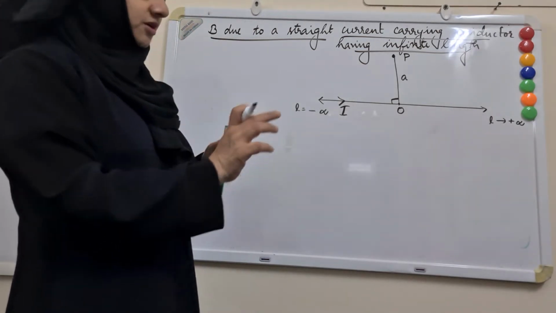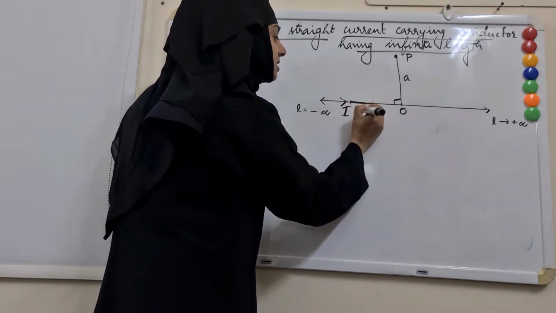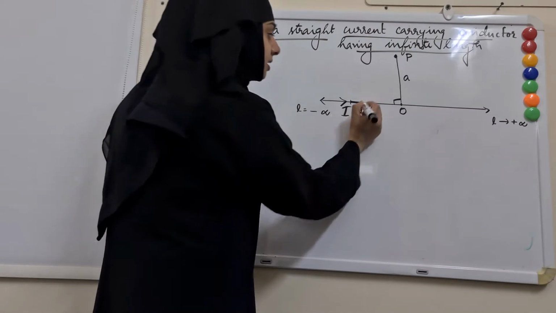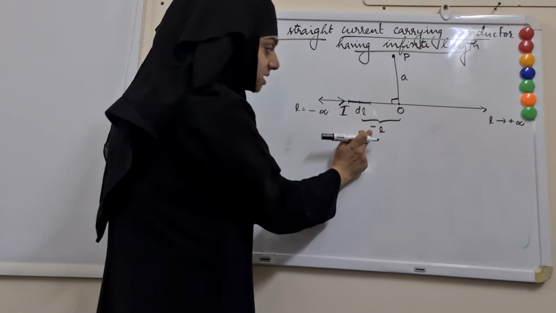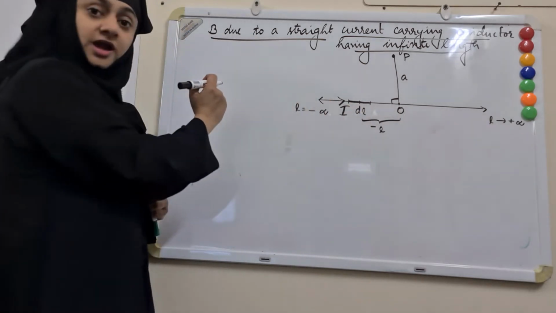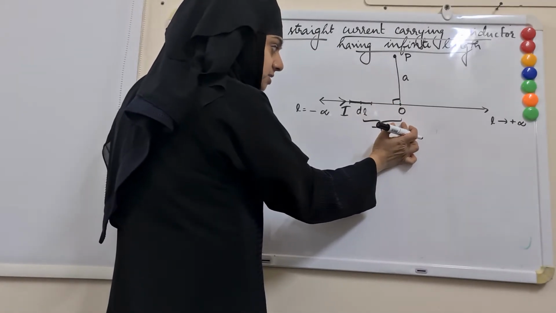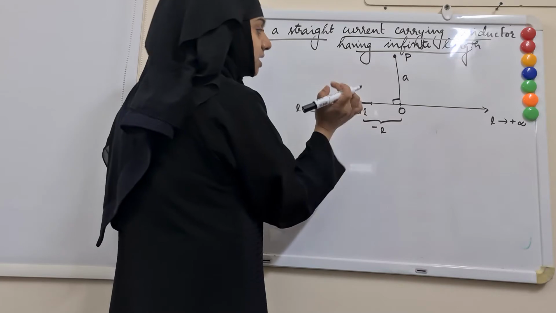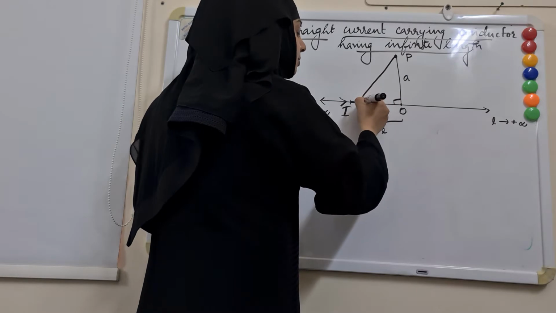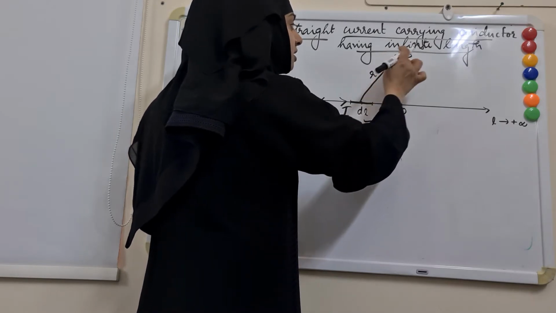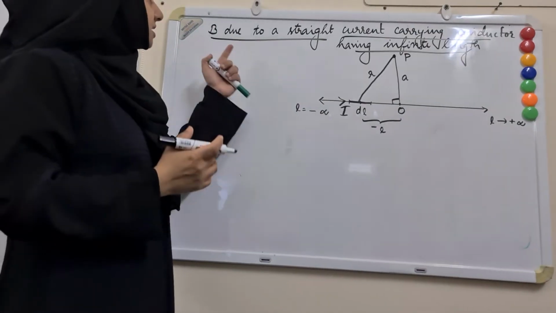To apply Biot-Savart law, let me consider any small length element dl. Let it be at a distance minus L. Why minus L? Because it's going in this direction. So minus L is the distance from the center of the conductor to the middle of the line element. And also let the line element be at a distance small r from the point P where we need the magnitude of magnetic field.